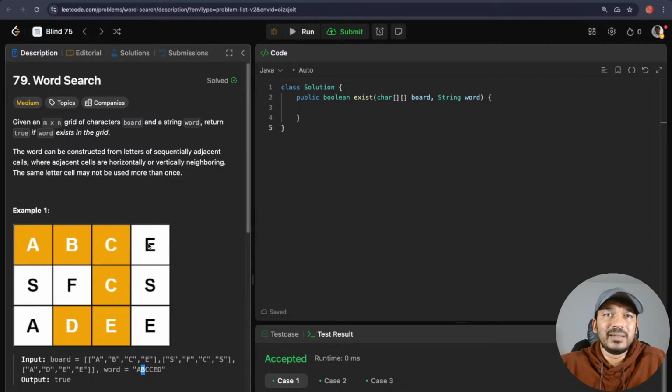So next character, okay, C is not there, it's E. We didn't find it here, so we will come back here and look into the other neighbors. We cannot go back to B because it's already visited. Let's keep a notion of visited here also. And this is invalid on top, so we will enter the bottom neighbor. So that is C. Okay, we found that C. Now we need to look into the next neighbor, and we found E and D among the neighbors.